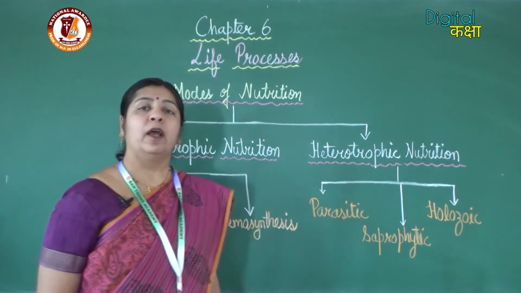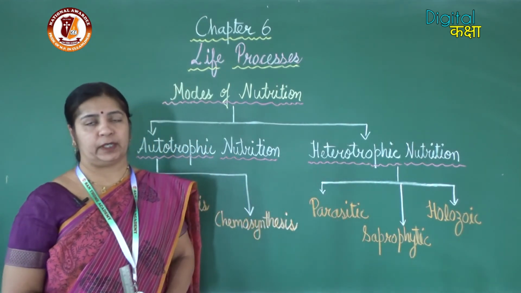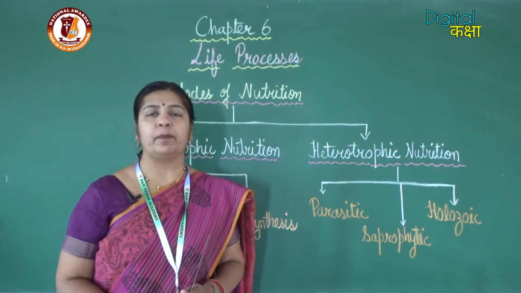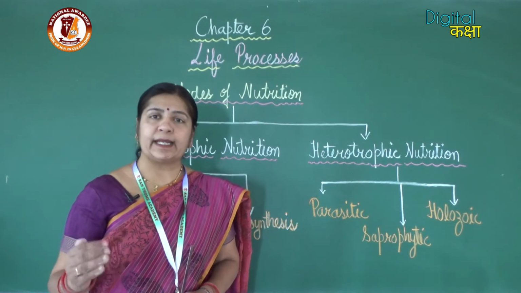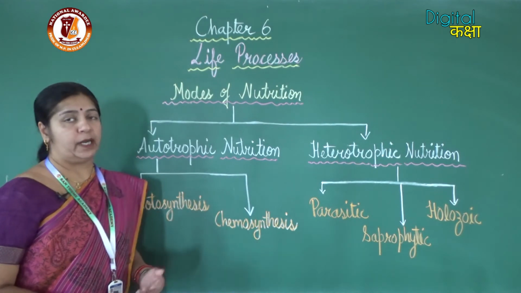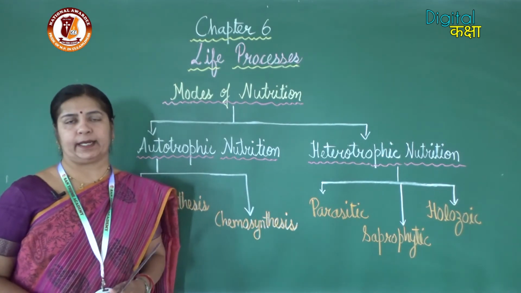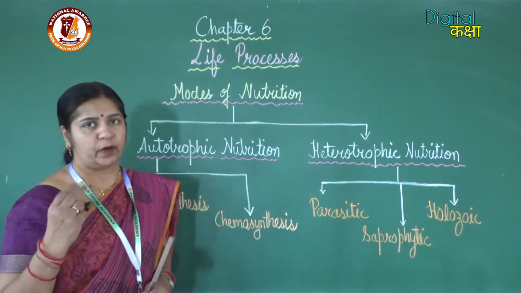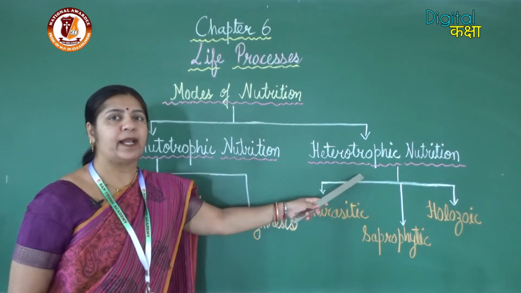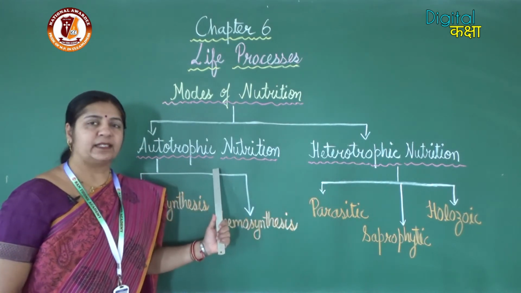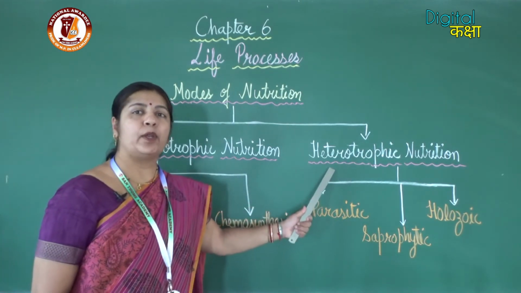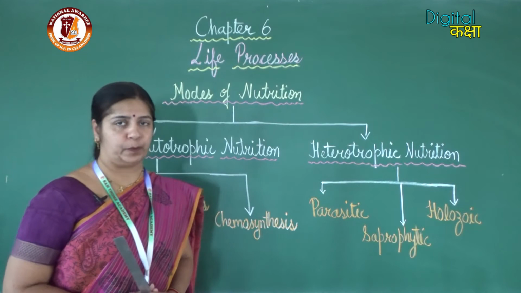The other type of nutrition is heterotrophic nutrition. What is heterotrophic nutrition? It is the mode of nutrition in which organisms cannot prepare their own food. They depend on autotrophs for the food, directly or indirectly. So there are two main modes of nutrition: autotrophic nutrition and heterotrophic nutrition. Organisms that can prepare their own food and organisms that cannot prepare their own food.